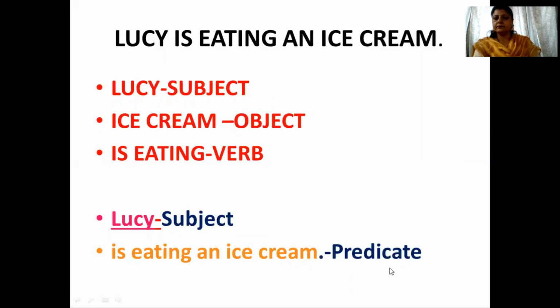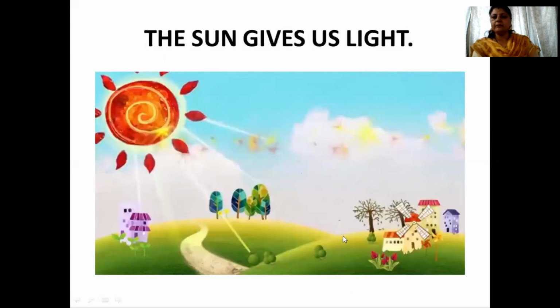Clear? Okay, another example. The sun gives us light. Now here in this sentence, we are talking about the sun.